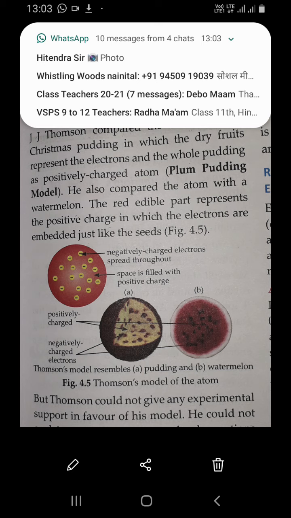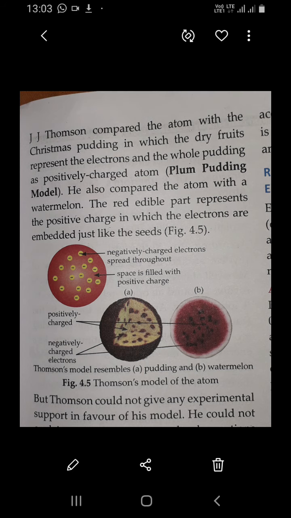In my next module, I will explain to you the other four models. So in that way, you can understand the topic.